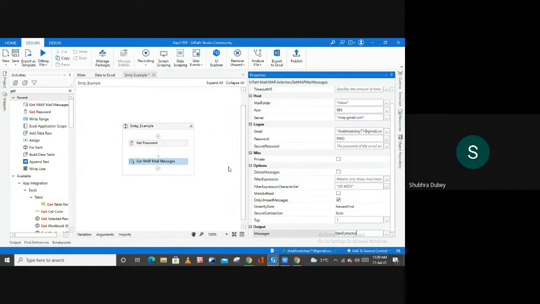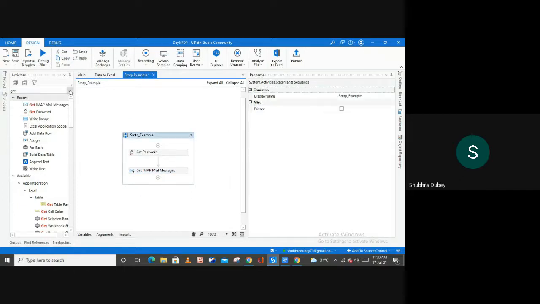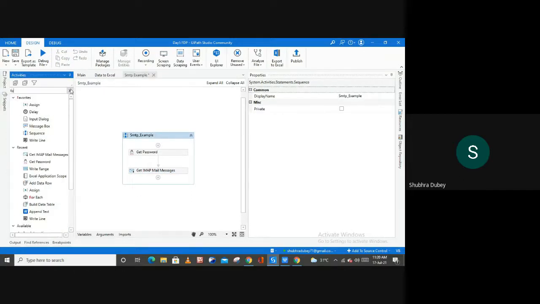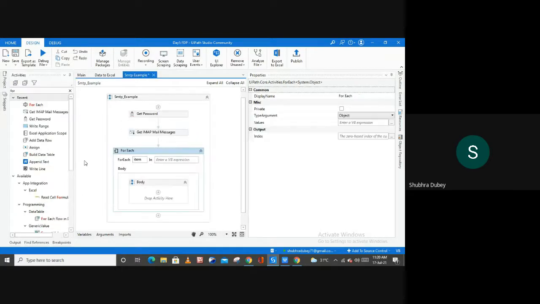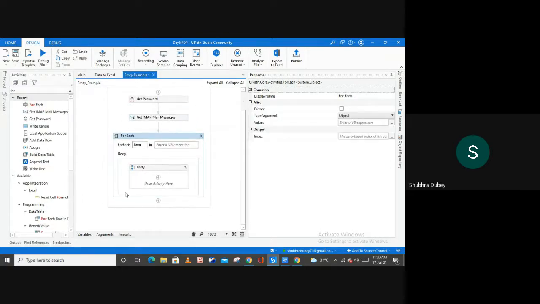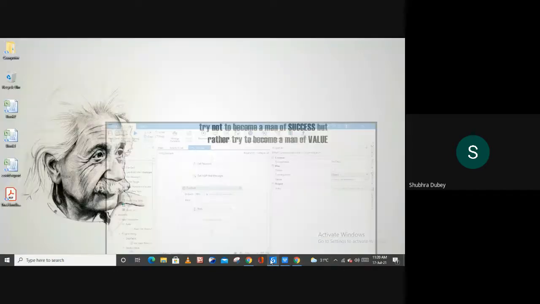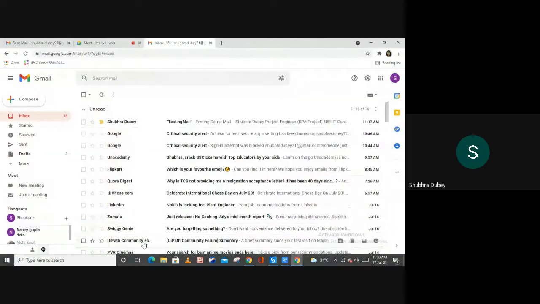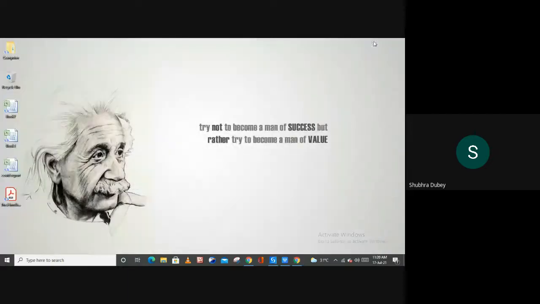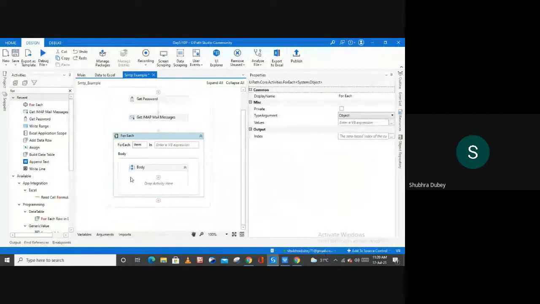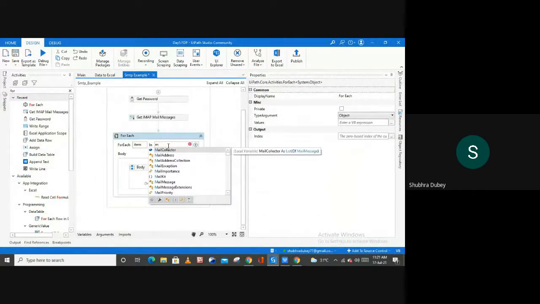And then the next activity is for each, because I'm going to tell you how you can create this program to auto reply to all these senders, right? Inside of this body, let me mention my variable here, which is coming from this get IMAP mail message.